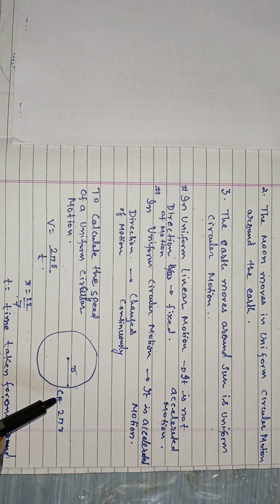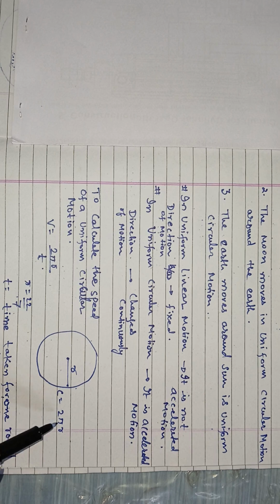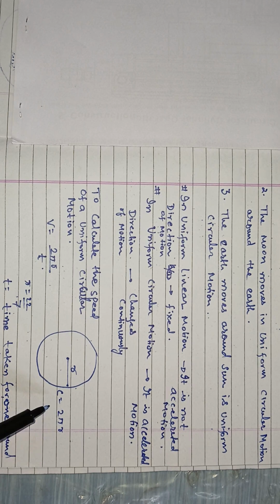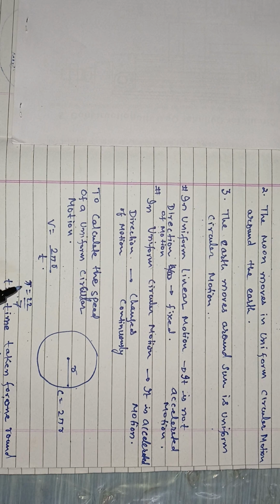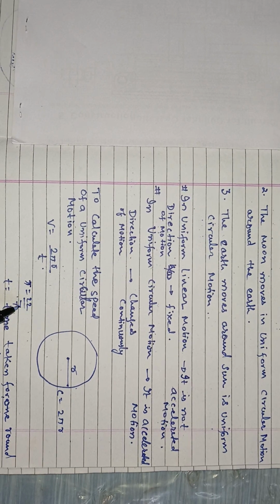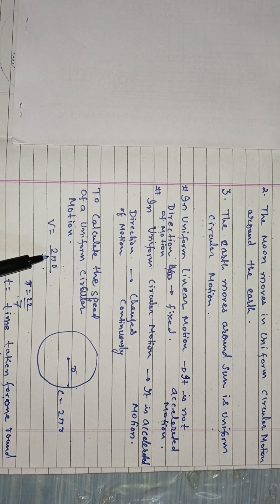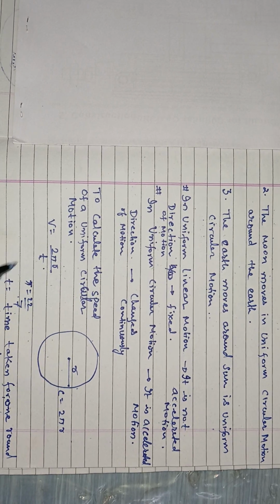That circumference equals 2 pi r according to the mathematical formula, and taking pi as 22 upon 7, we put in the values of r and t, and we can find the speed of a uniform circular motion.